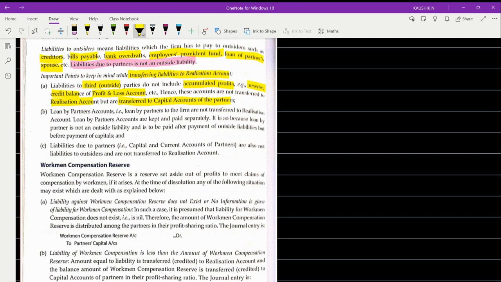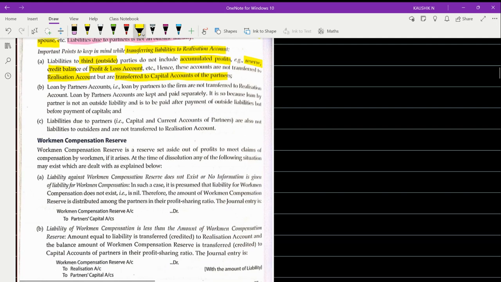Okay, accumulated profits. The reserve can be a general reserve or workman compensation reserve, as the case may be. You know very well that reserves are part of capital, part of your profits, which is set aside to meet the liabilities. So here they say reserve, the credit balance of profit and loss account, etc. They are to be transferred to the capital account of the partners and not to realization account.